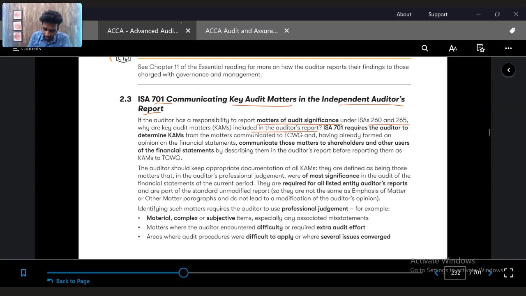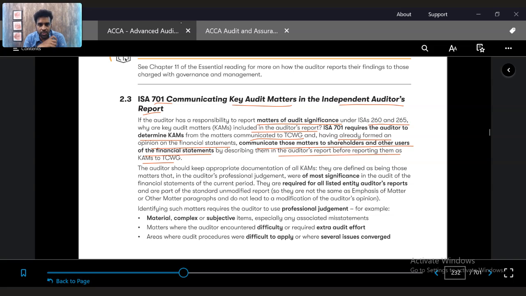ISA 701 requires the auditor to determine the KAM from the matters communicated to those charged with governance, and having already formed an opinion on the financial statement, communicate those matters to the shareholders and other users of the financial statement by describing them in the audit report, before reporting them as KAMs to TCWG, those charged with governance.